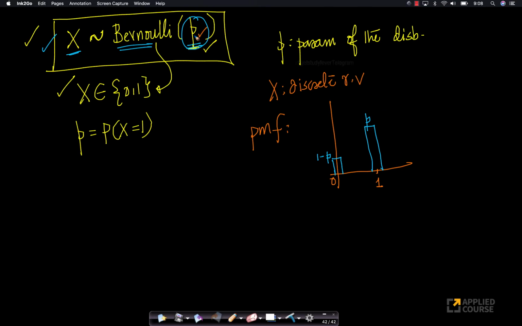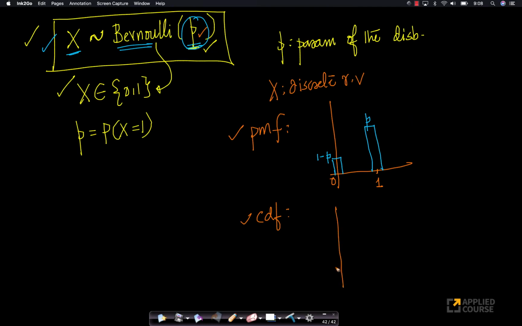If you give me P equals to, let's say 0.3, right? Then I can say P equals to 0.3, 1 minus P is 0.7, which means this has to be taller, this has to be shorter. Now we have gotten PMF. Now can I also get CDF now? Look at this, PMF, CDF. I can answer lots of questions if you tell me PMF and CDF, right? We have seen some questions that we can answer. If you give me PMF, if you give me this chart, I can answer lots of interesting questions for you.